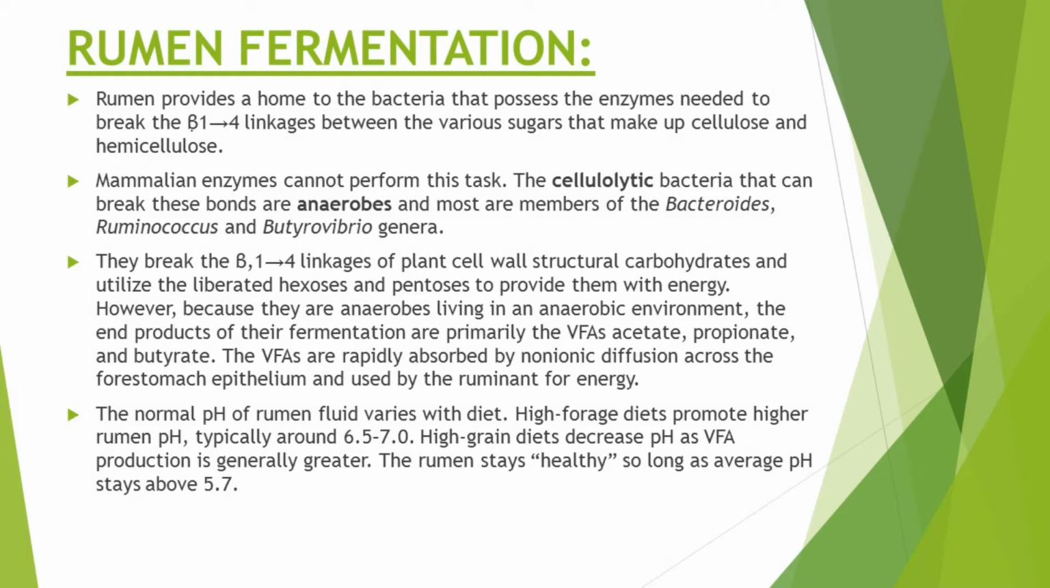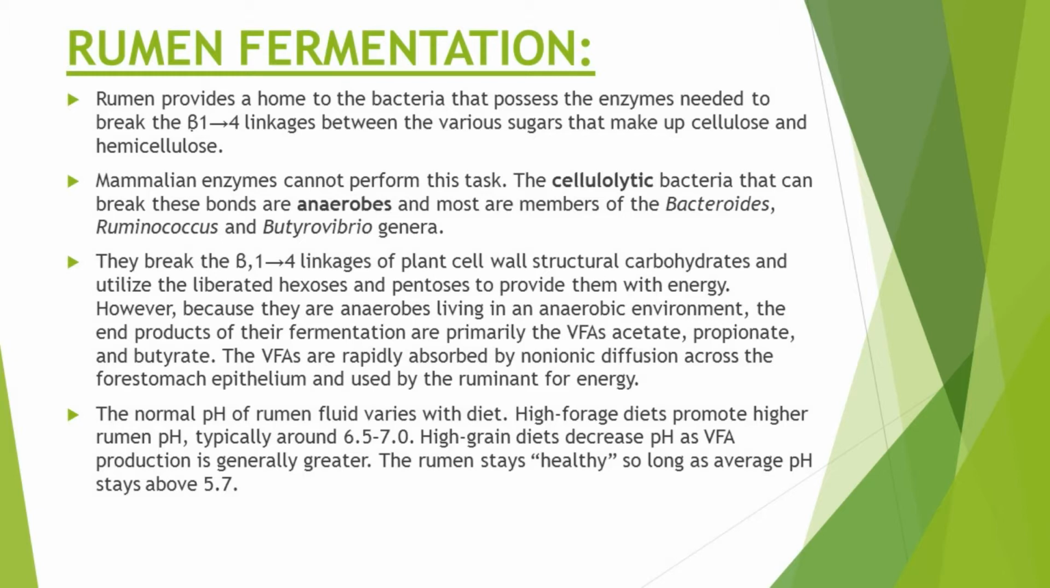The anaerobic bacteria undergo the process of fermentation and produce volatile fatty acids that are then absorbed across the forestomach epithelium, and then the ruminant uses these volatile fatty acids for energy. So the source of energy for the ruminants in this process of fermentation is actually volatile fatty acids.